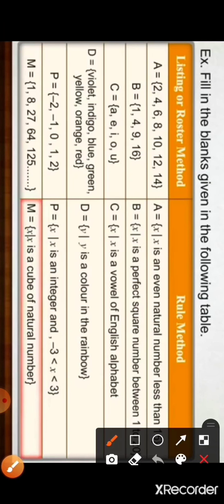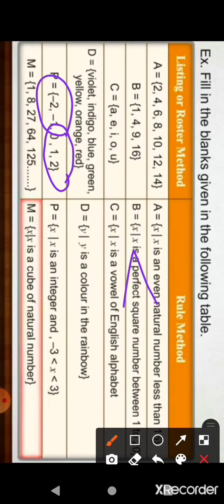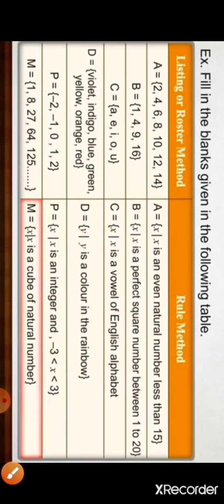As you can see over here, the number is between 0 to 2, and here 0 to -2. Since we are writing only less than, we have to write 3 here. If we write less than or equal to, then you have to write only 2 over here.